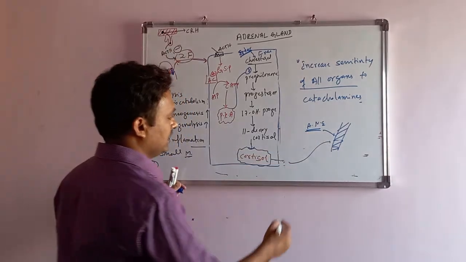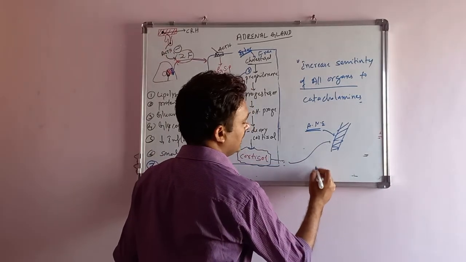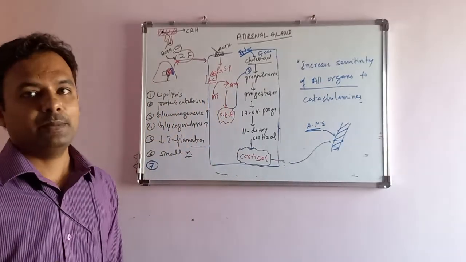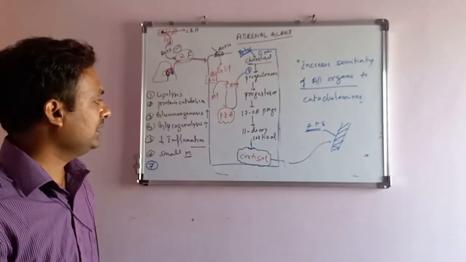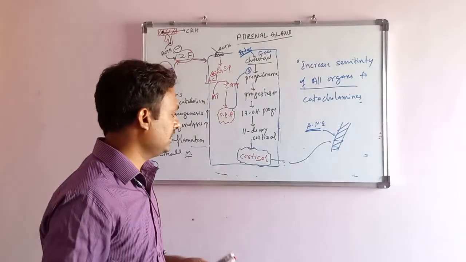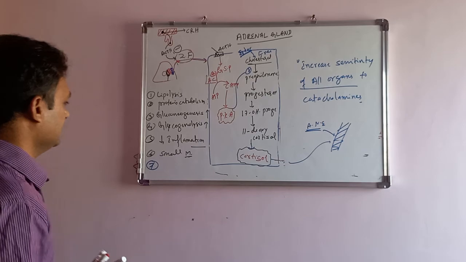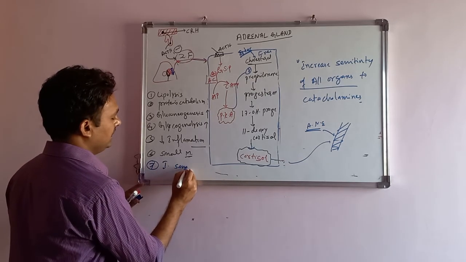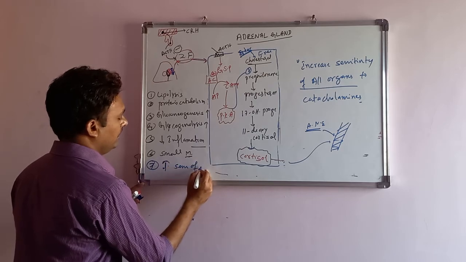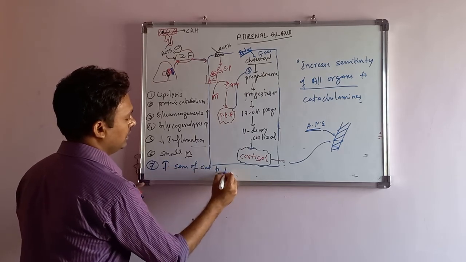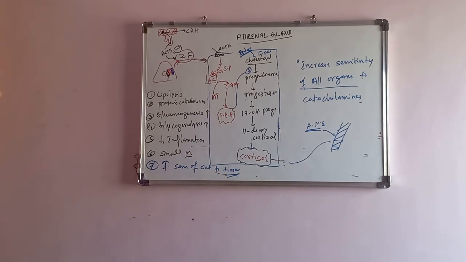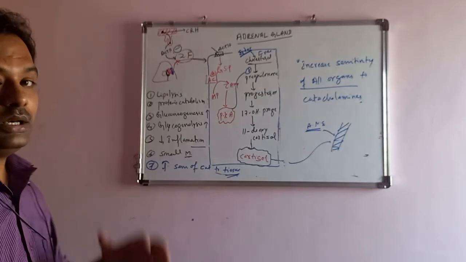So whatever the catecholamine actions are, such as increasing the heart rate and the blood pressure, sympathetic and parasympathetic activity, everything is enhanced because of the presence of cortisol. This is an important one. As I told, it increases the sensitivity of tissues to catecholamines. This is all regarding cortisol.